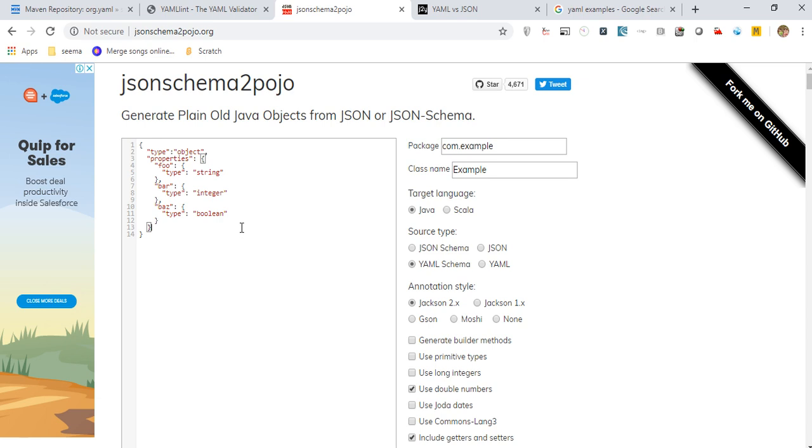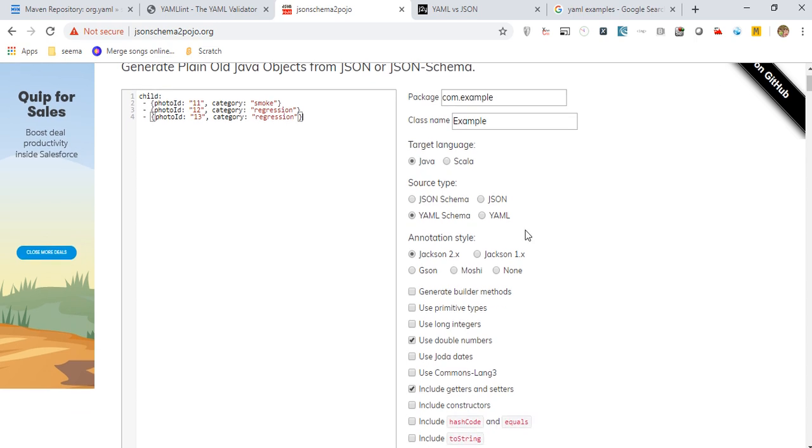And we can also use a YAML here. See, I added my verified YAML here. I have clicked the YAML radio button here. I have selected the language Java. Now we have to give a class name here. In my case, I have given a placeholder name, so let's give the same name, placeholder.